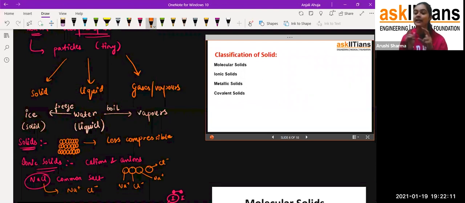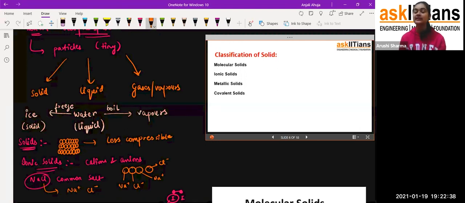That means they are of the same nature. For example, iodine, carbon dioxide. So these are molecular solids, in which we do not have any ions, but in the case of ionic solids, we get only ions. Fine. Now, if we talk about metallic solids, you will say, ma'am, what is a metallic solid? From the name, you can easily recall metals. What are the metals? For example, iron is there, aluminium is there.